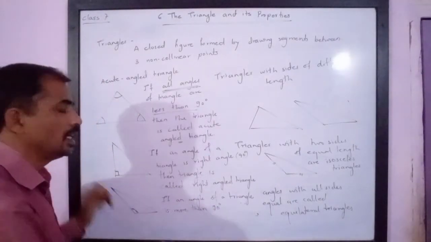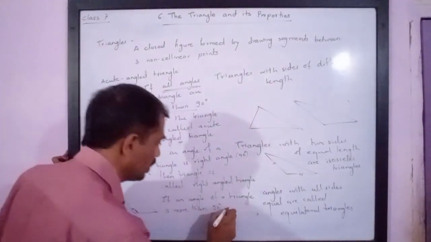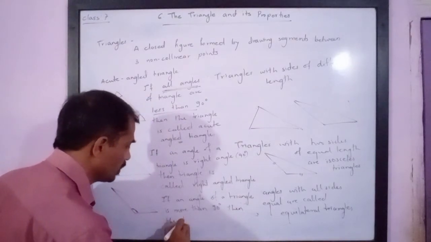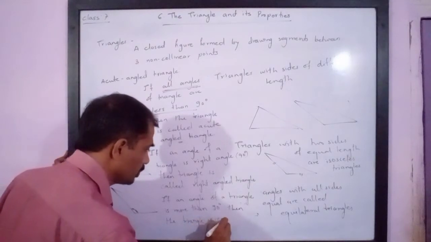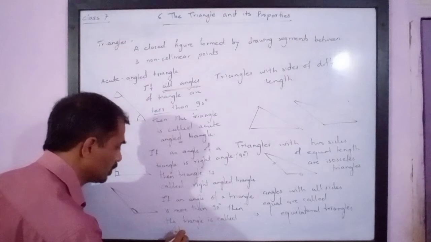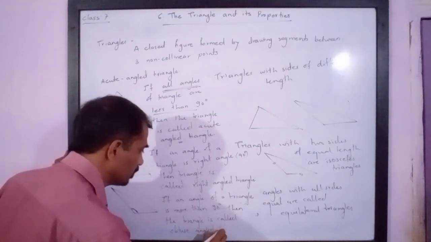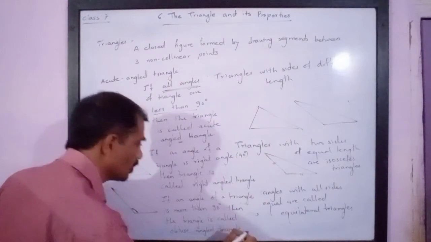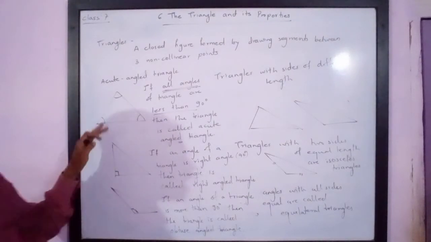If one of the angles is an obtuse angle, then the triangle is called an obtuse angled triangle. So these are the three different types of triangles depending upon their angles.